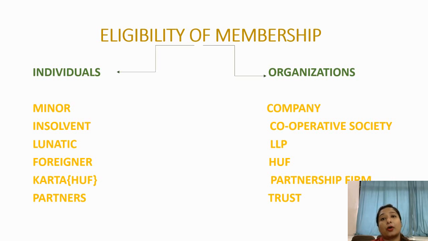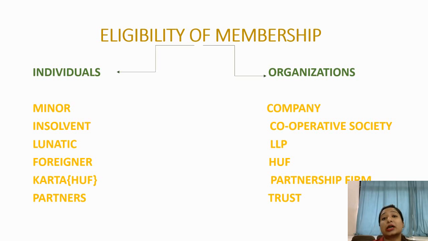The next is partnership firm. Partnership firm is a form of a firm where two or more partners come together and form a partnership firm and do all the business activities. In that case, there is no need to register the partnership firm, just an agreement will work. The partners have to make an agreement which is known as a partnership deed, and with the help of that deed they can divide the profit and losses between them.